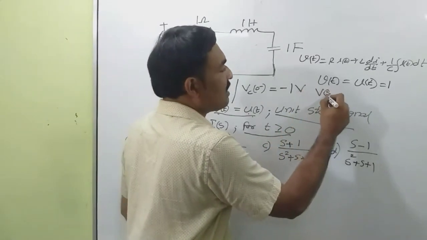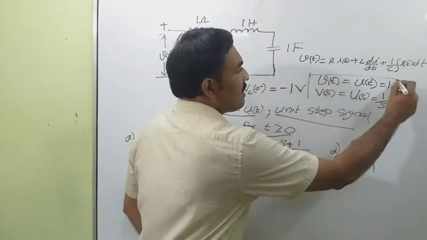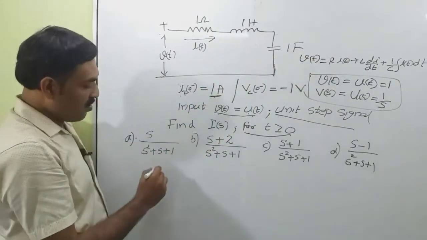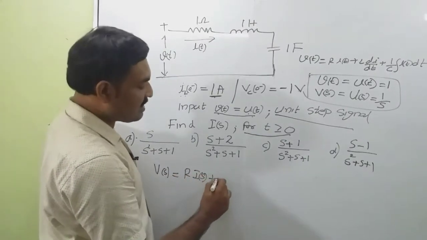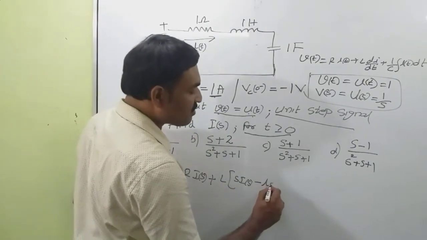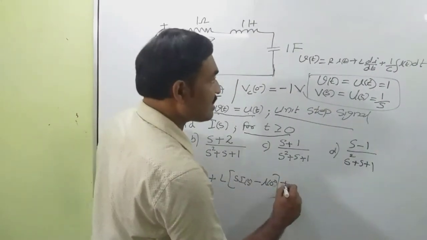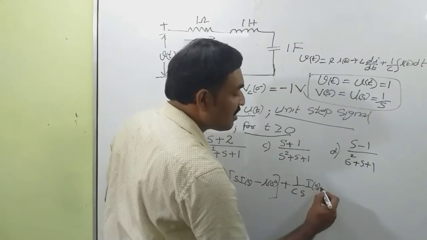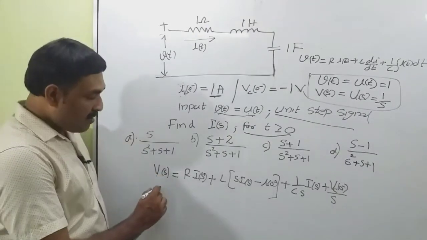So V of s is equal to U of s, that is equal to 1 by s. Now I am taking the Laplace transform of this equation. So this becomes V of s equal to R into I of s plus L into s into I of s minus I of 0 minus, that is the current through the inductance initially, plus the Laplace transform of this term, that becomes 1 by Cs into I of s plus Vc 0 minus by s. This becomes 1 by s.